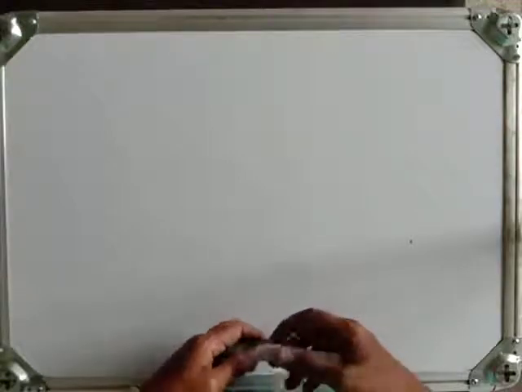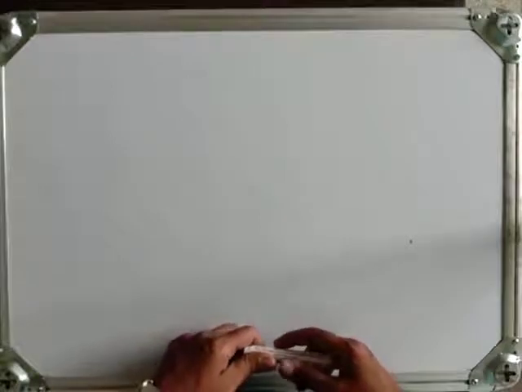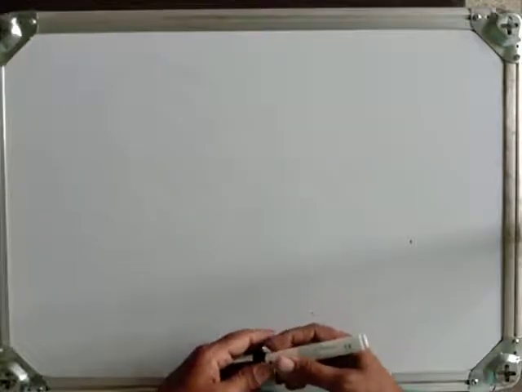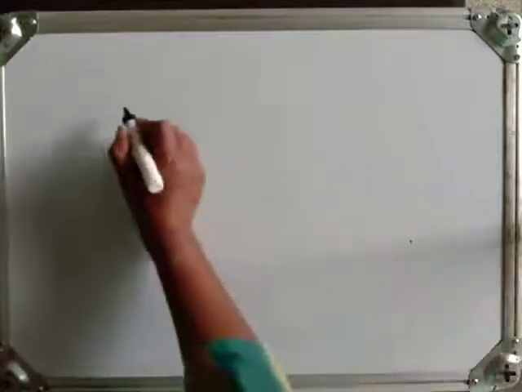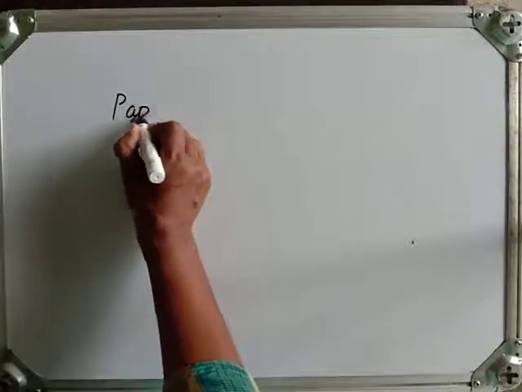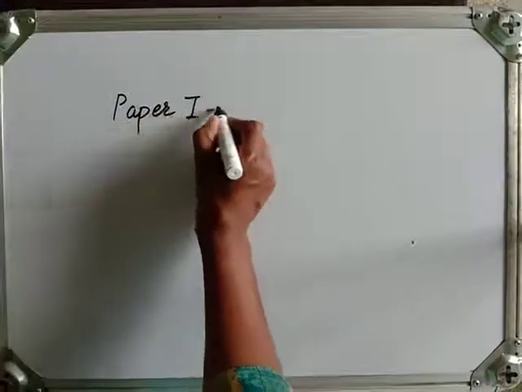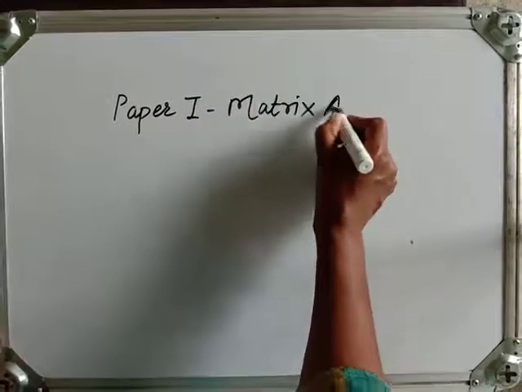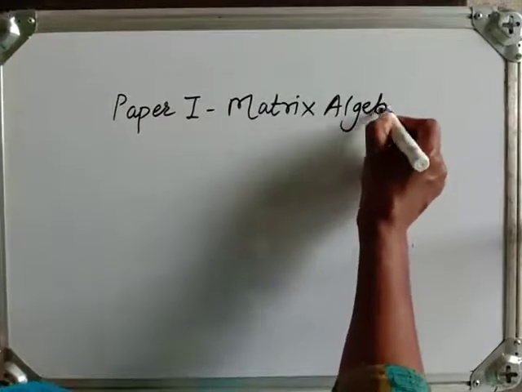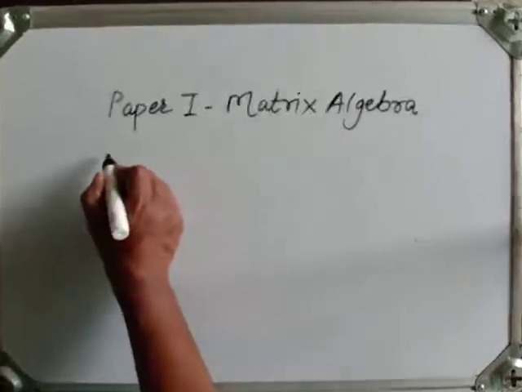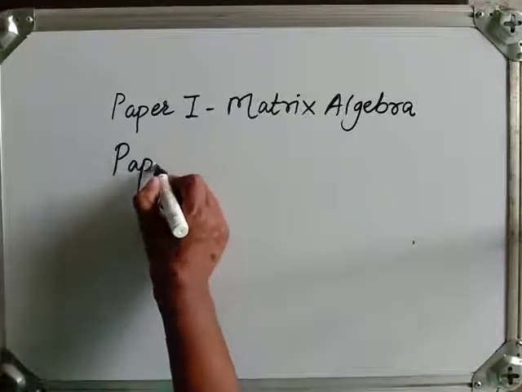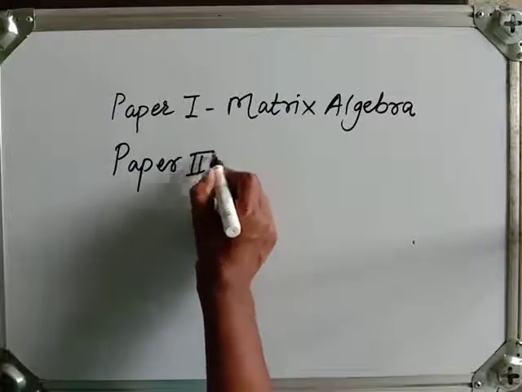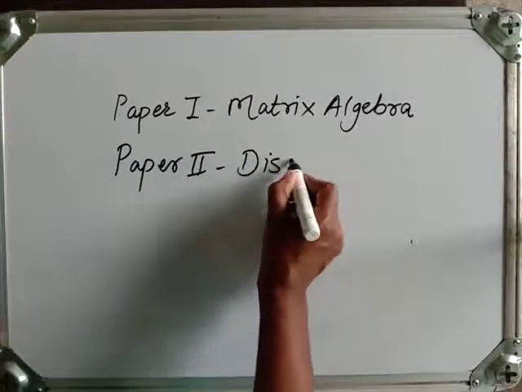Now in this video we will start our course, Discrete Mathematics. It is paper 2 in mathematics. Your paper 1 is matrix algebra and paper 2 is discrete mathematics.